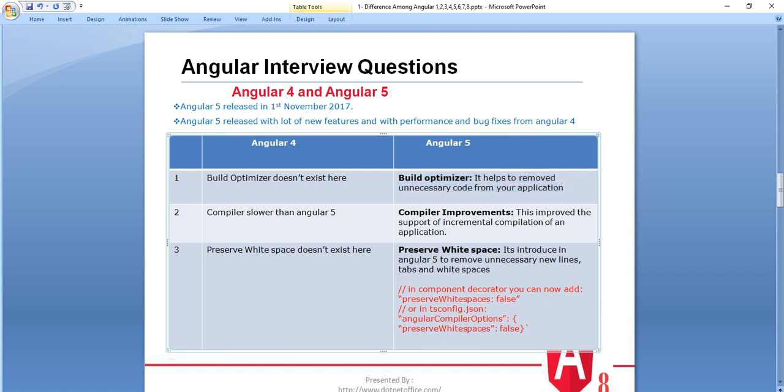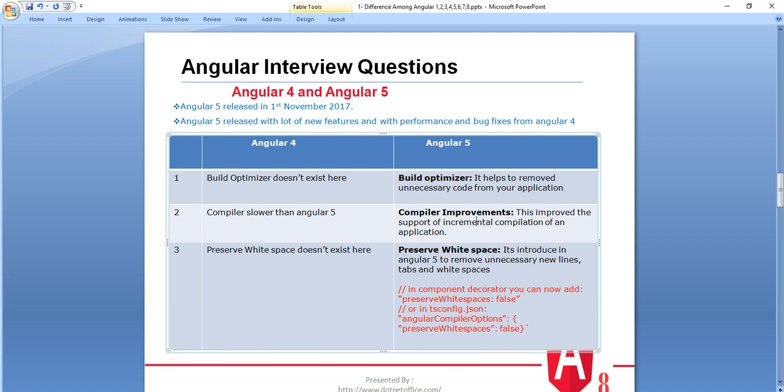And next is the compiler improvement. In Angular 4 the compiler was slower than in Angular 5, and Angular 5 improved the support of incremental compilation of an application.